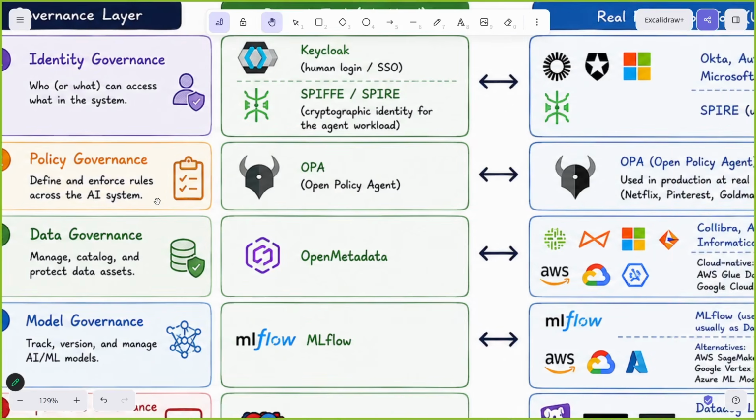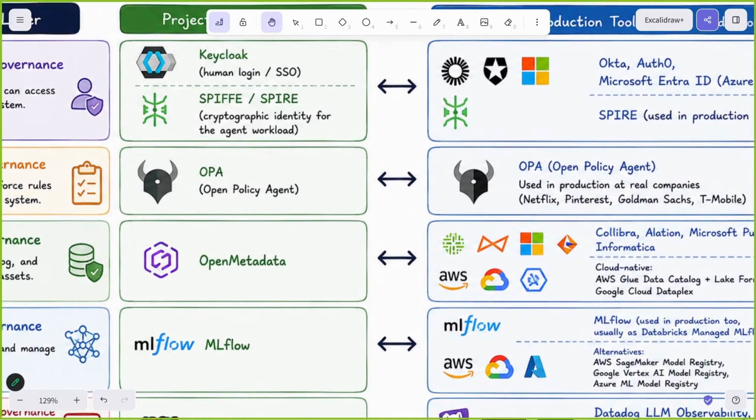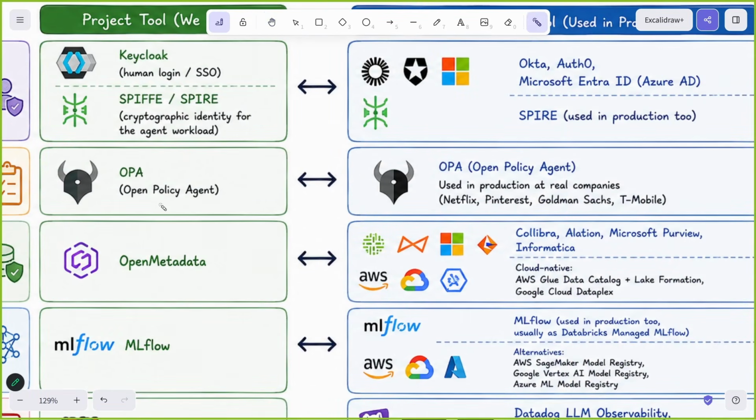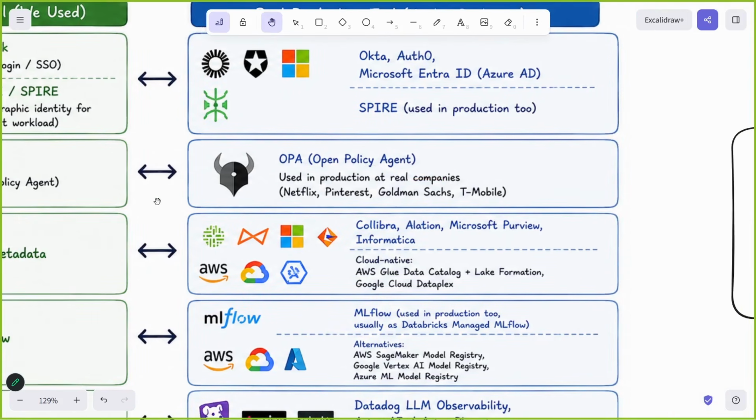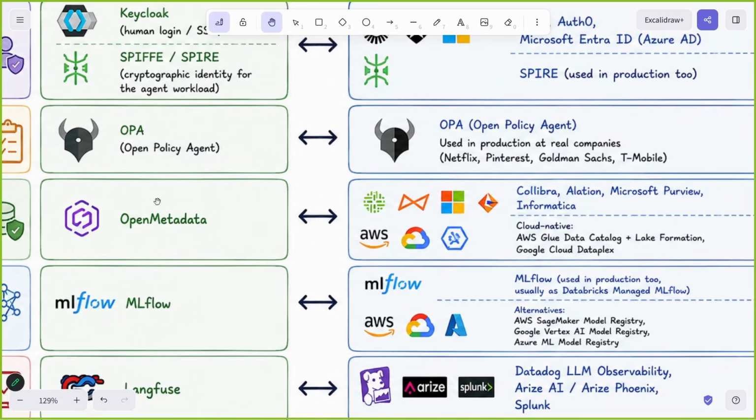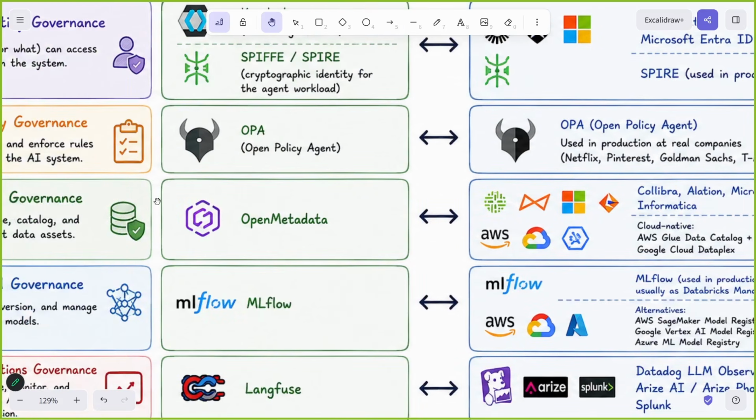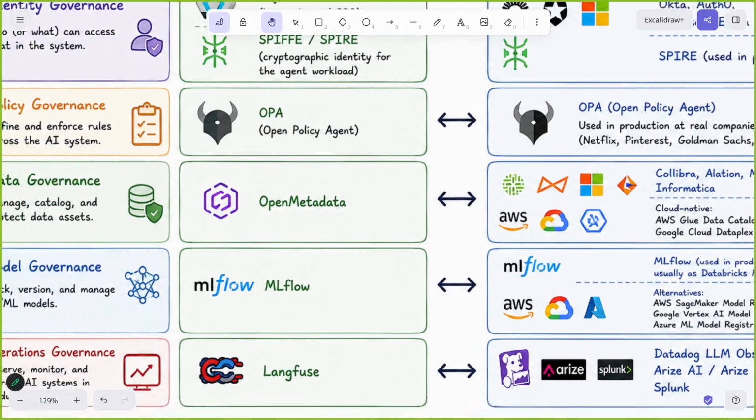All right. So Open Policy Agent is a free tool, and in industry also it is used. This is the go-to option of industry as well. Open Policy Agent is currently being used by Netflix, Pinterest, Goldman Sachs, T-Mobile. Verified Google information. So Open Policy Agent is also free and an industry standard.